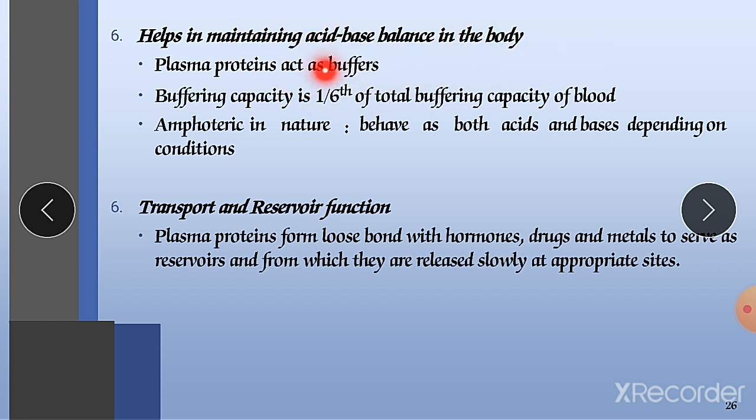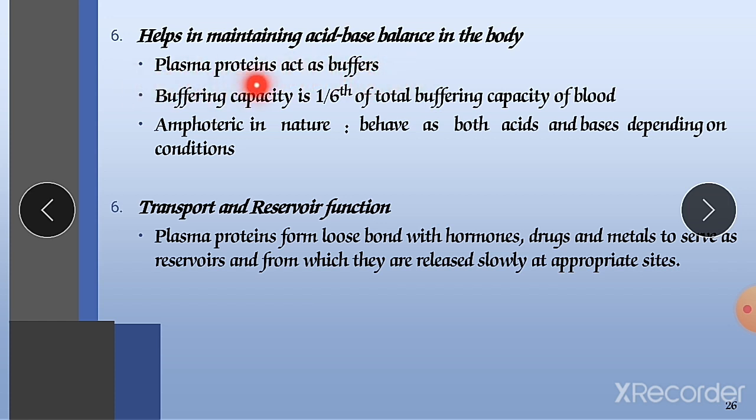It can be done by our plasma proteins. These plasma proteins act as buffers. What is a buffer? By the addition of a small quantity of weak acid or weak base, there will not be any sudden change in our pH. So a buffer resists the sudden change in pH on addition of a small quantity of acid or base. That is called a buffer.